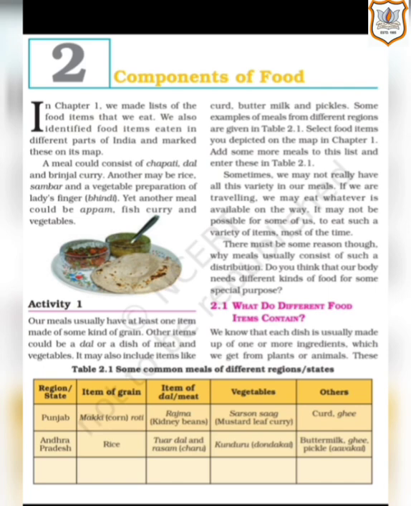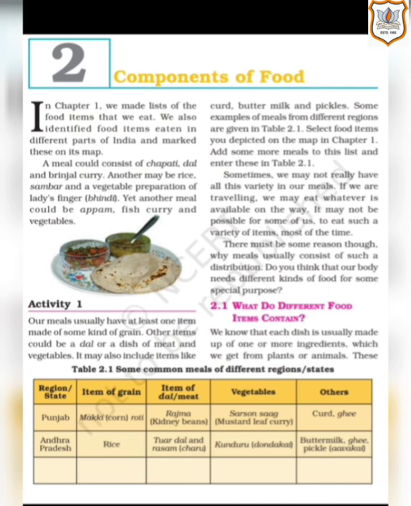Item of grain, that means makki di roti. Makki means corn; in Hindi, we can say bhutta. From that flour, they make makki ki roti and eat it with sarson da saag. Then, item of dal: mostly Punjabis prefer to eat rajma, known in English as kidney beans. Vegetables, they prefer sarson da saag, that is mustard leaf curry. And others, they additionally include curd and lots of ghee in their meal.